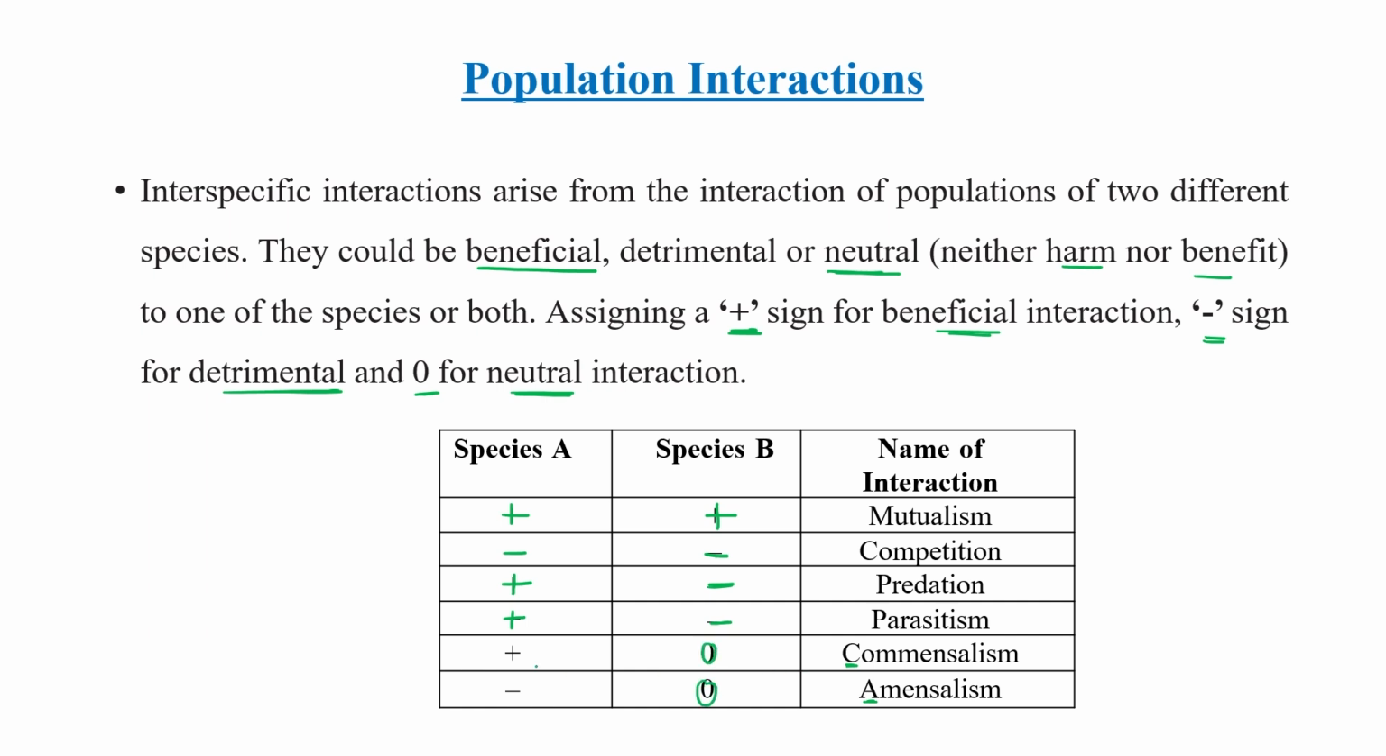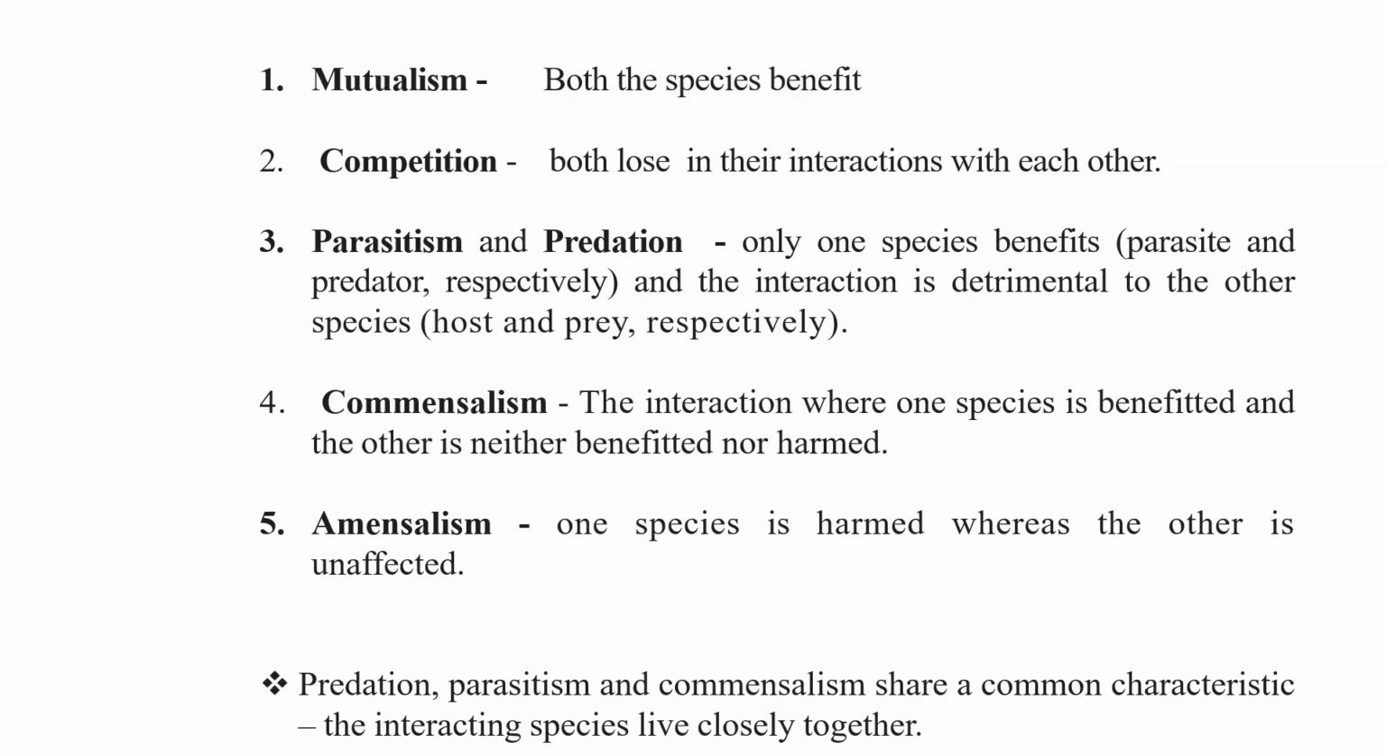But in commensalism, species A gets benefited. And in amensalism, species A gets harmed. So these types of relationships, or we can say population interactions, occur between different population groups of various species. Let's discuss all these types of interaction in detail.